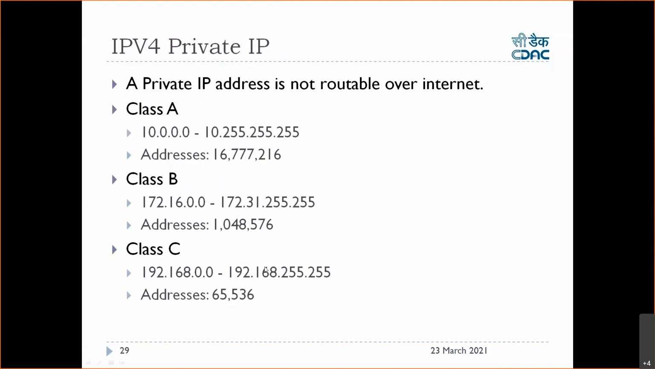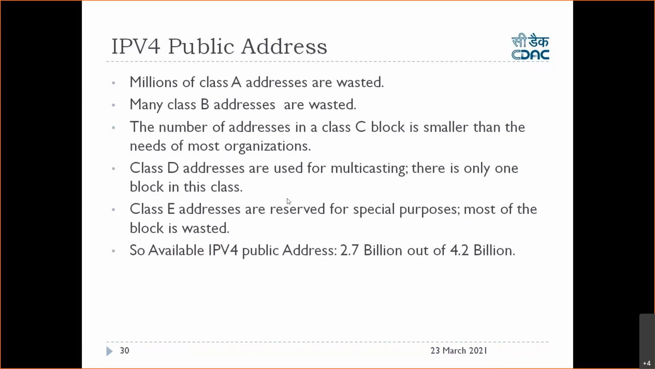So here, the class C, if you see, is smaller. If you talk about organizations like Wipro, Infosys, they have more than say 5 lakh systems, so they cannot use class C. They always use class B or class A, right? And D is used for multicasting. E is not used at all, it is for experimental.